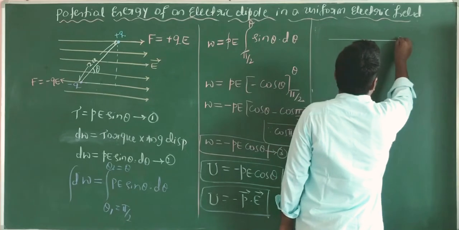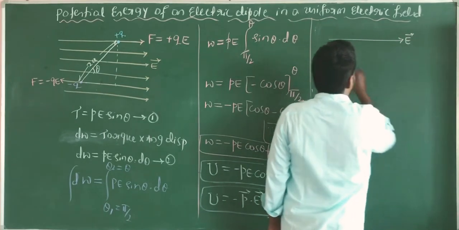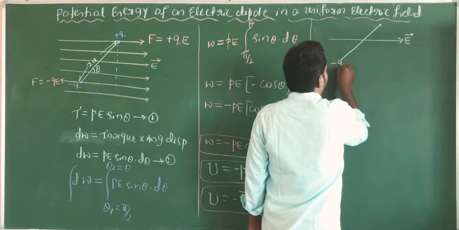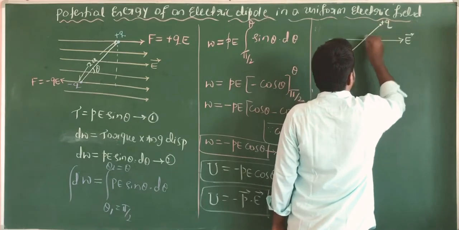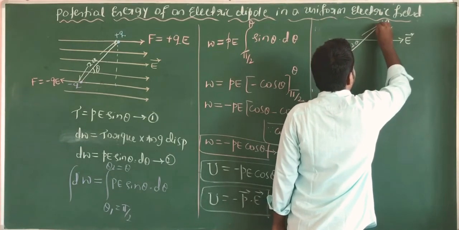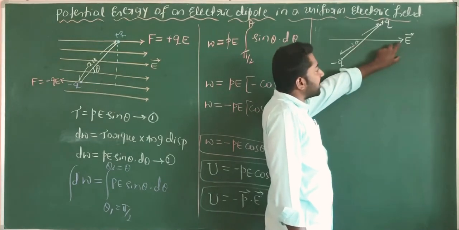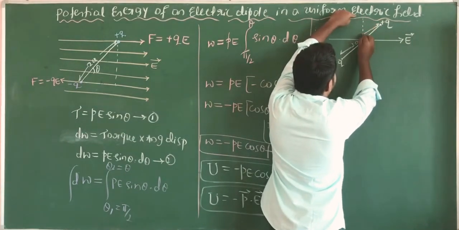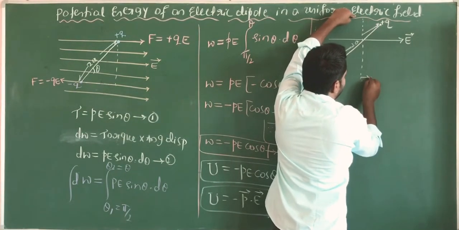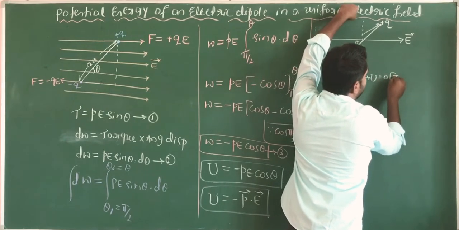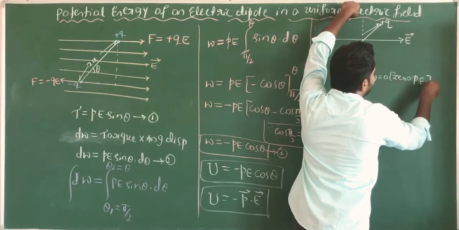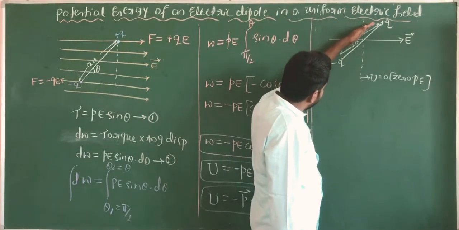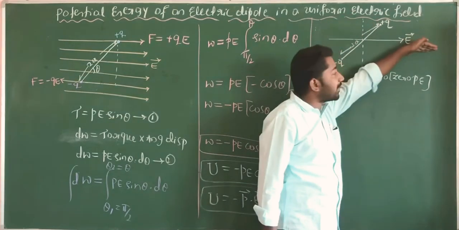Suppose this is the region of electric field, and a pair of equal and opposite charges separated by a small distance 2a forms the electric dipole placed in the region of electric field. At this position U is equal to 0, meaning zero potential energy.